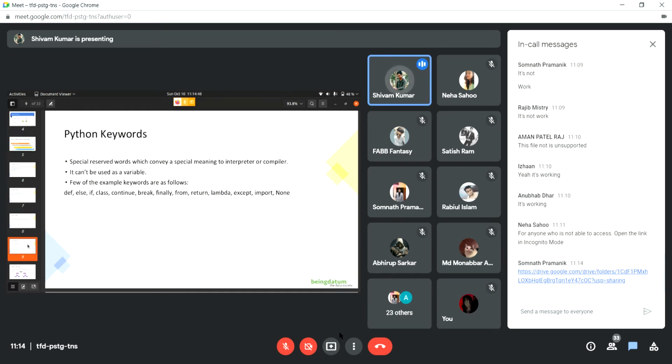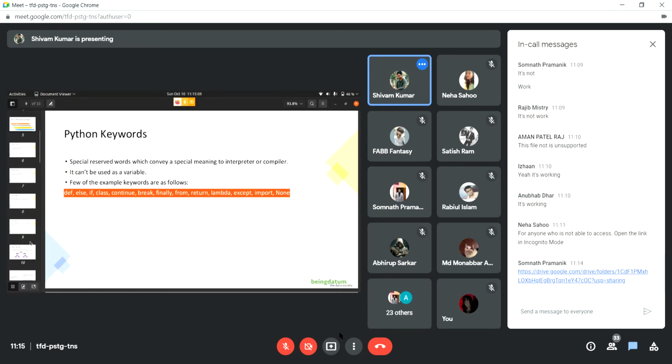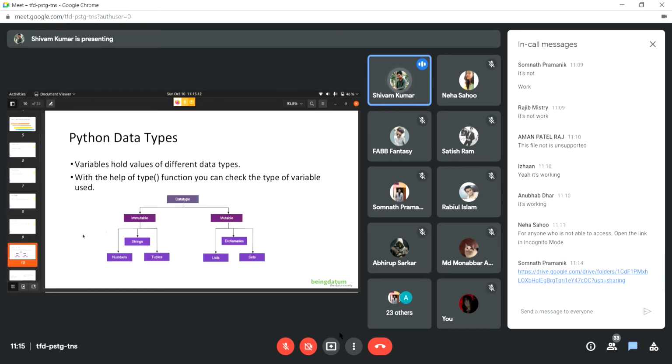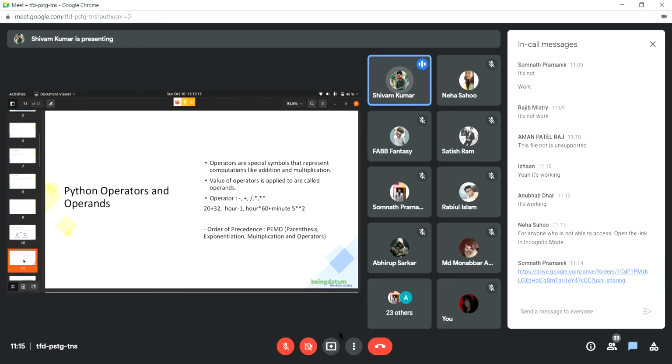Okay, and keywords are words that mean something to the Python interpreter, and we can't use these keywords to name variables in our program. Because if Python knows the keywords, only then can it understand what we are saying. Some of the keywords that Python uses are these. We talked about data types. You don't have to worry about this right now. The data types we talked about were integer, float, Boolean values, and, what was the other one?